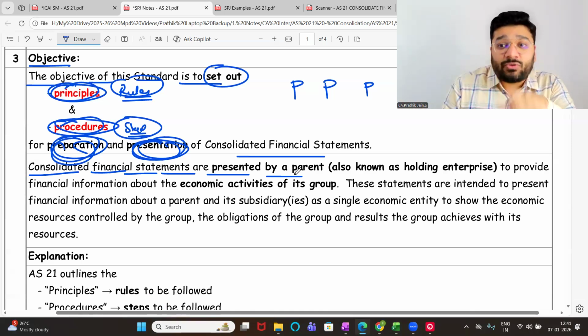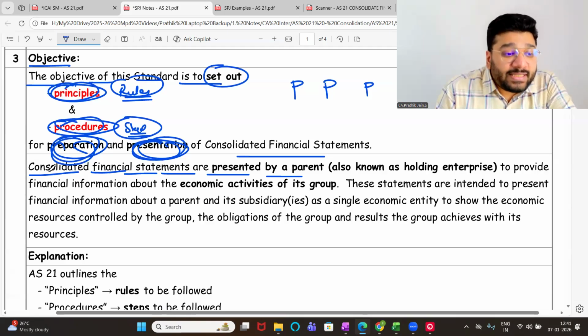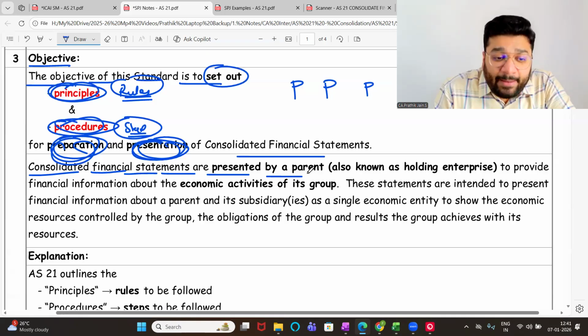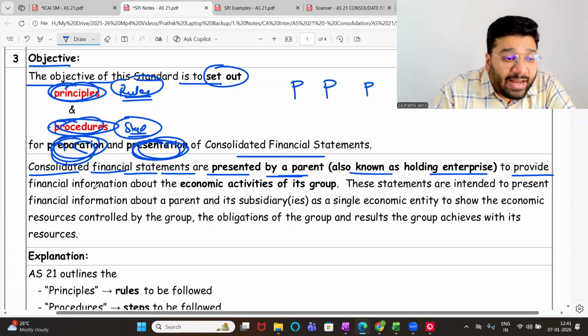But the law said that this is to be presented by whom? Holding company, also called the parent company. So this CFS is being prepared and presented by the parent company, also called the holding enterprise, to provide the financial information about the economic activity of its group.